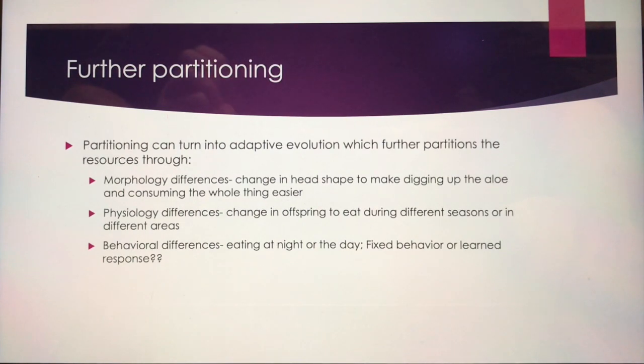Further partitioning can occur through adaptive evolution. So there are morphology differences, change in the headship to make digging up the aloe and consuming the whole thing easier, physiology differences such as change in offspring to eat during different seasons or in different areas, and behavioral differences, eating at night or day.